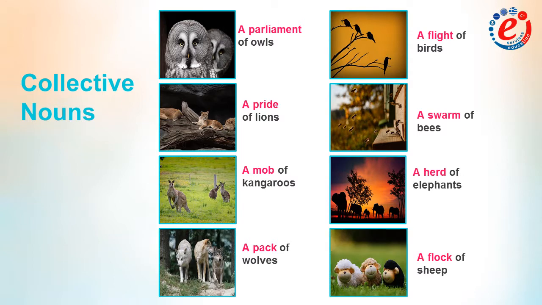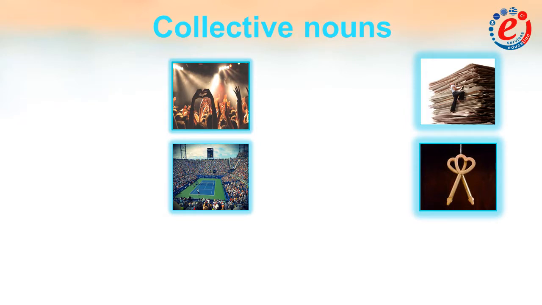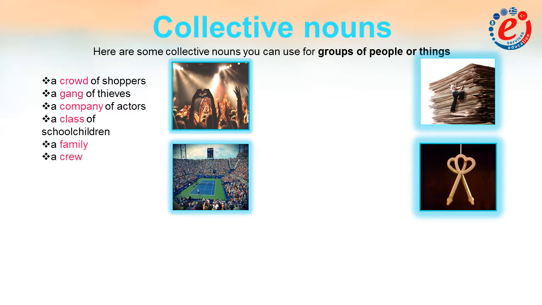Of course, there are no collective nouns only for animals. We also have collective nouns that have to do with people or things. So we say a crowd of shoppers, a gang of thieves, a company of actors, a class of school children, a family, a crew, a team, a choir, a band, an audience.